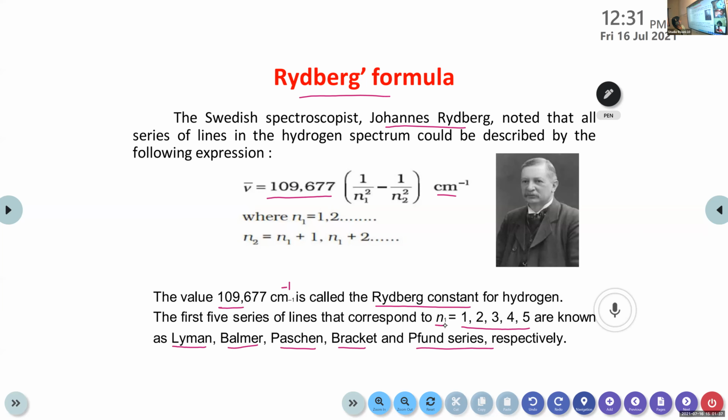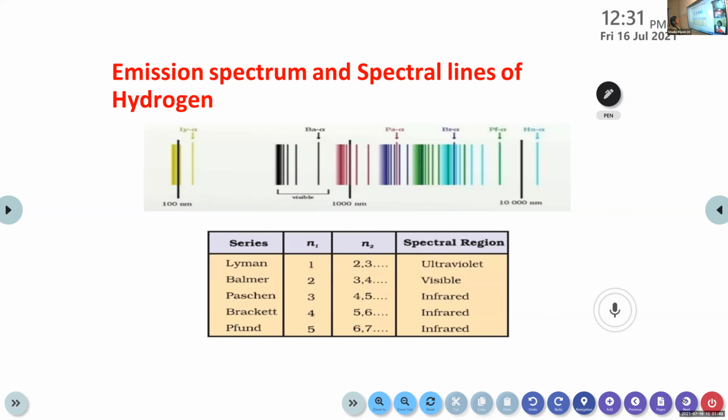I think you have already written the points from the slide in the previous one, right? Yes. Okay, so this is the emission spectrum and spectral lines of hydrogen. You can copy this table. Ma'am, so we don't have to copy the previous slide? No, it's the same points as in the previous one.